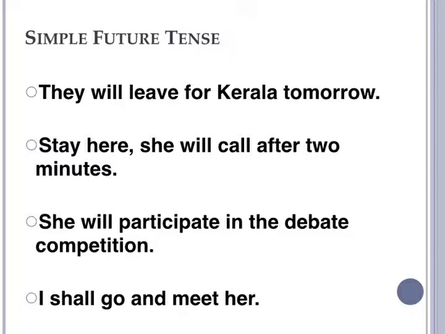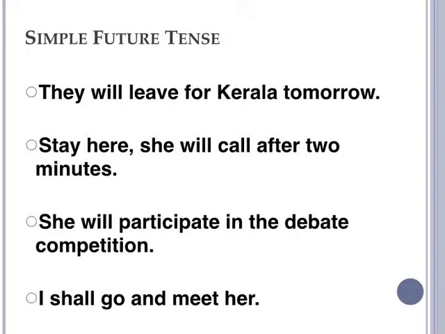Okay, first form है, but this will be added with will or shall. If we are adding will or shall, it will go in the future tense. Okay, future form, that is, they will leave for Kerala tomorrow. They will means अभी तक हुआ नहीं है, but वो होने वाला है. Okay, that is future.